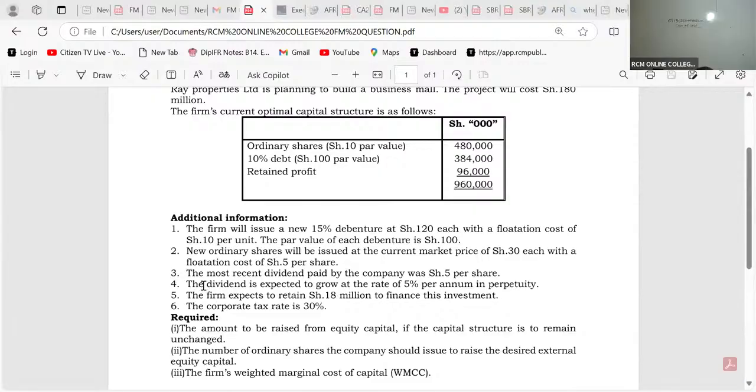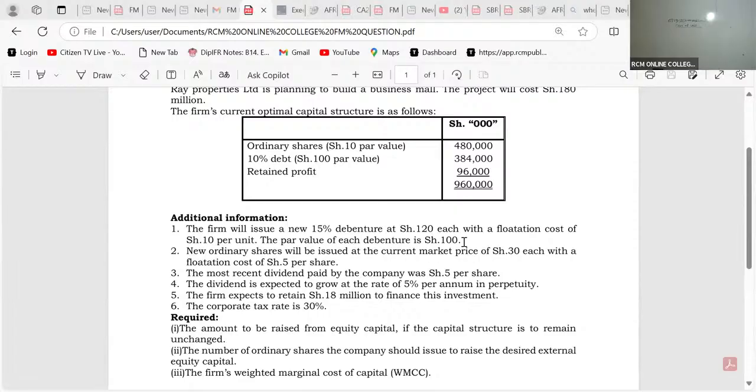Ako ni redeemable. Now, what kind of debt do we have here? The firm will issue a new 15% debenture at 120 each, with a flotation cost of sh10 per unit. The par value of each debenture is shillings 100. So what type of debt is this? Is it redeemable, my good students?